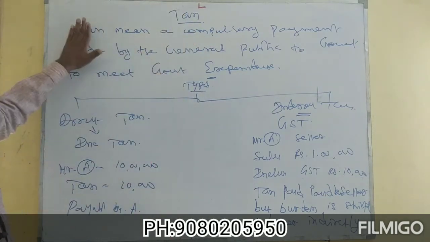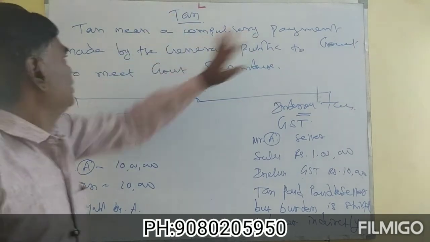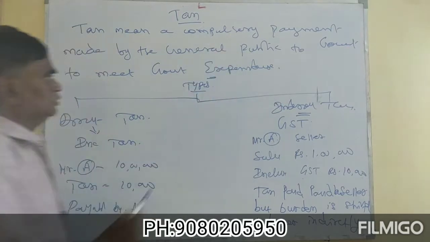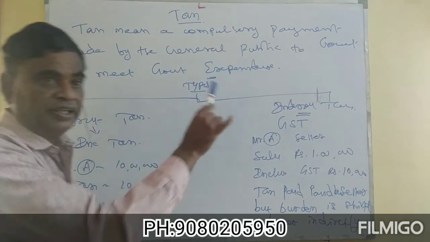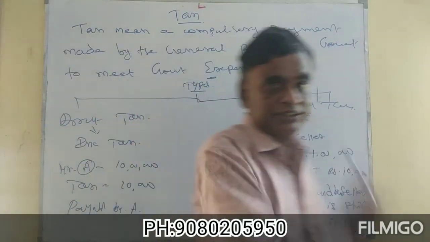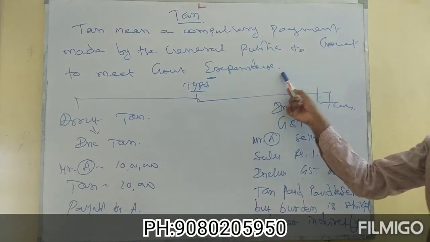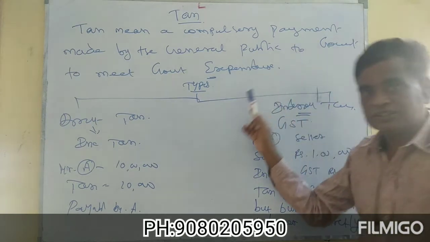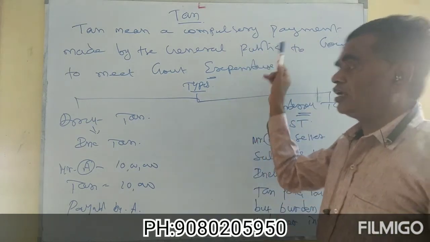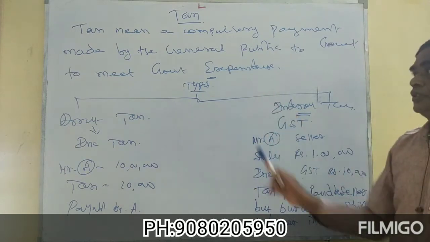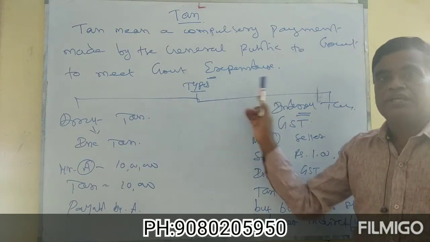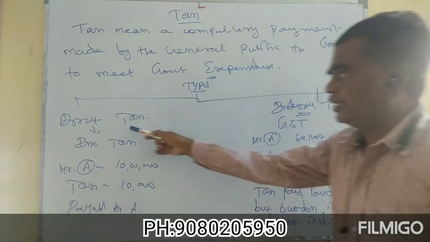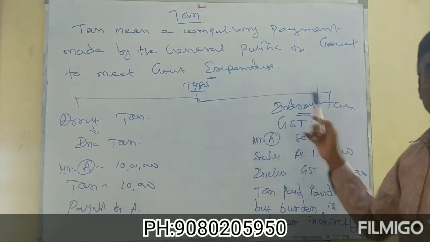Tax is generally a compulsory payment made by the general public to the government for the purpose of implementing various welfare activities. So, as far as the public is concerned, it is an expense. As far as the government is concerned, it is revenue. Here, for the purpose of understanding, the taxes are classified into two types as direct tax and indirect tax.